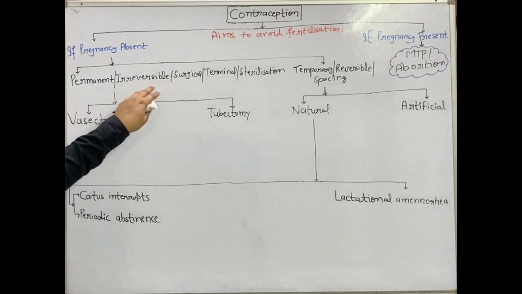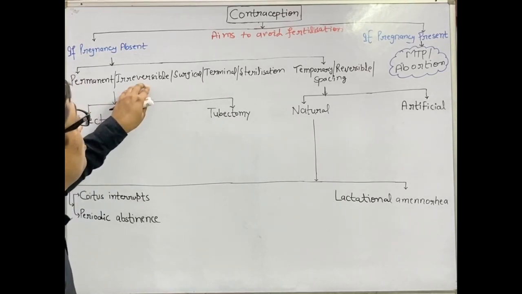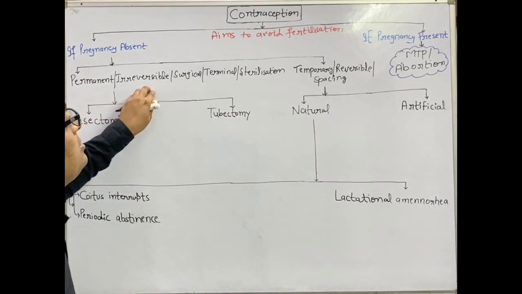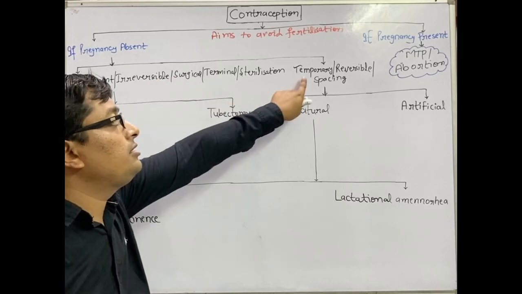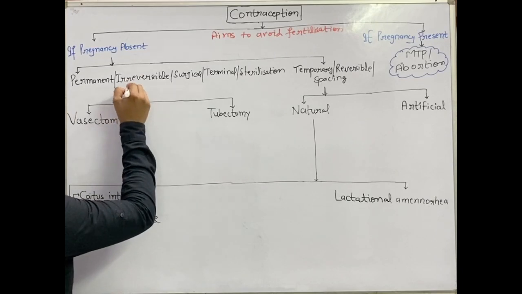In the permanent mode of contraception, accuracy is high, meaning there is more chance of success, more surety. In the temporary method of contraception, the accuracy rate is low.